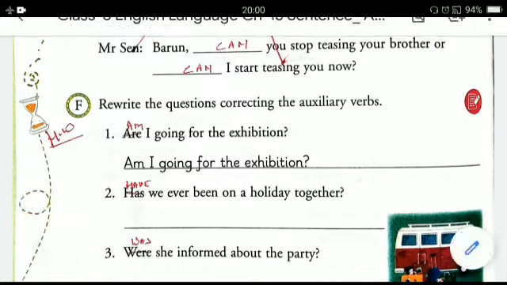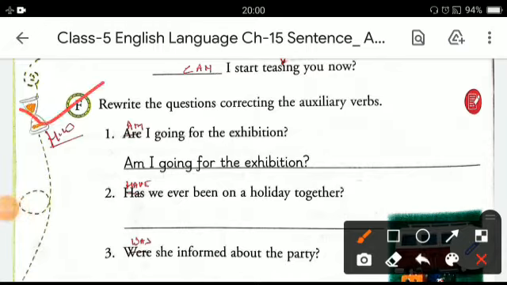Now it's time to do the exercise. The exercise is, you have to rewrite the question correcting the auxiliary verbs. Here are sentences having incorrect auxiliary verbs and you have to make the correction. The first one is already done for you. So let's read the first one. Are I going for the exhibition? And the correct auxiliary will be, am I going for the exhibition?